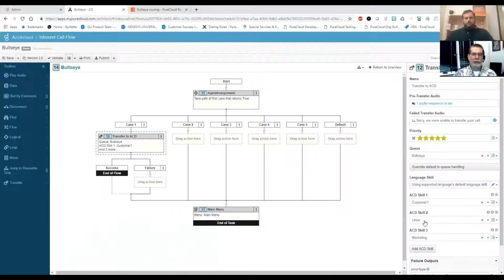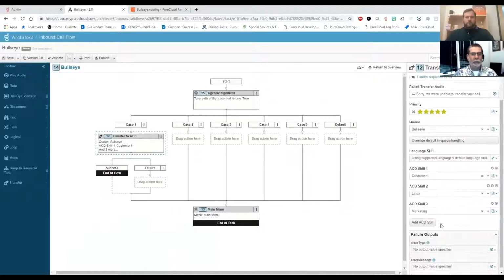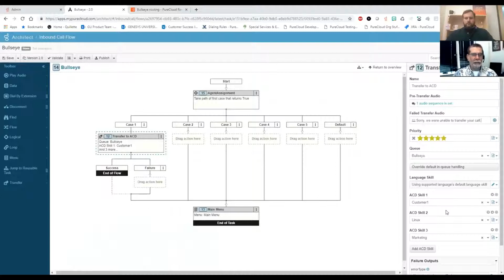This customer calls in, in their case, handles Linux and marketing skills or whatever. So I'm assigning 3 skills to this interaction as it comes in and gets transferred. And then I do that for all these others as well. I've got 6 different customers, so I've got 5 cases plus the default. Customer 1, customer 2, customer 3, 4, 5, 6. They'd all go to the same ACD queue, but each one would have customer 1 skill, customer 2 skill, customer 3 skill, plus the Linux and marketing skill. So all of them have basically the same secondary skills, a different primary skill for the customer.